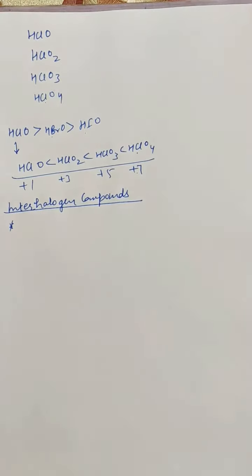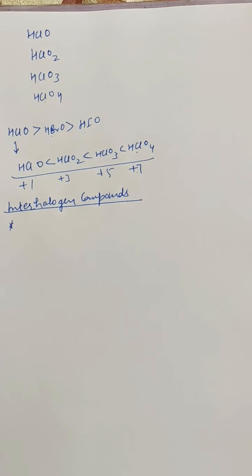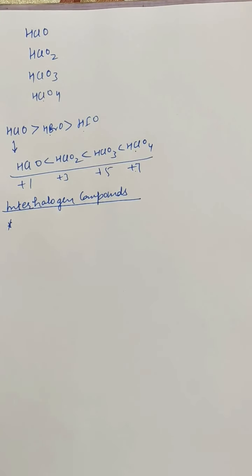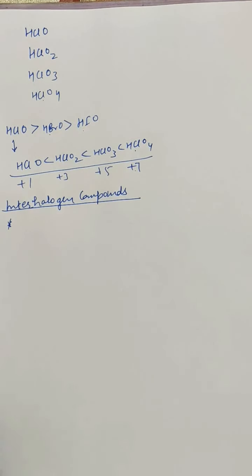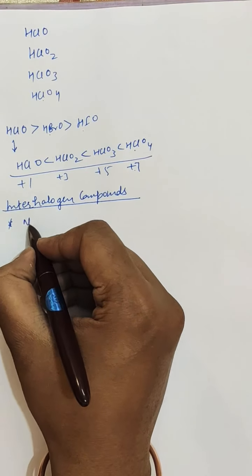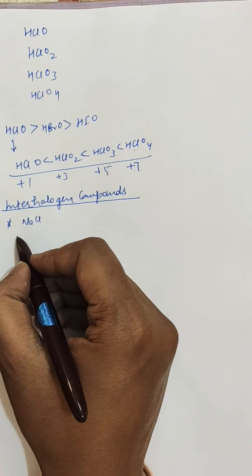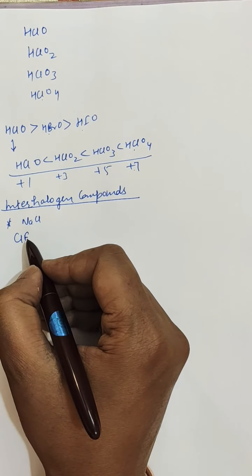Interhalogen compounds are a very unique characteristic of halogens, as you can't see this in any other group, where atoms of the same group combine among themselves. So one halogen combines with another halogen, resulting in the formation of an interhalogen compound. Here the less electronegative halogen is written first, similarly as in the case of sodium chloride and all other ionic compounds, like ClF, chlorine fluoride.